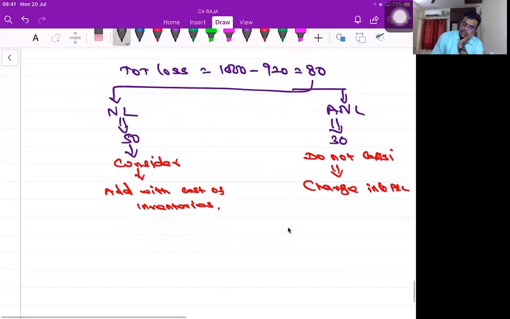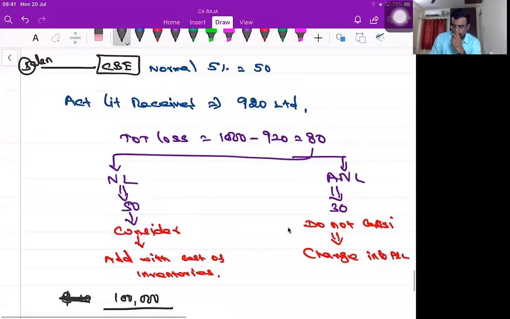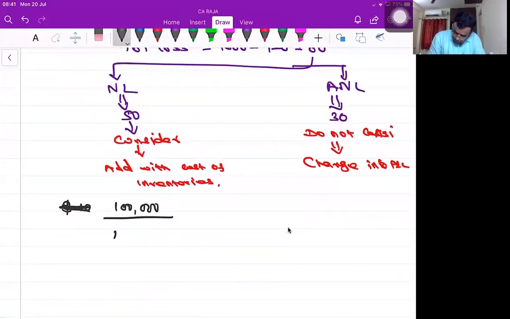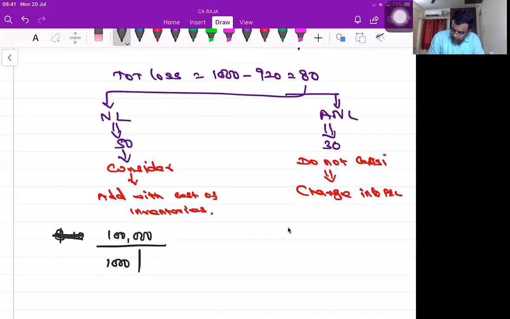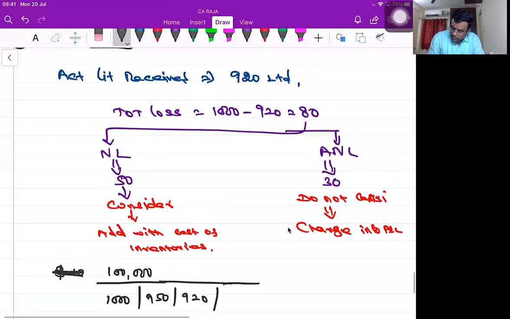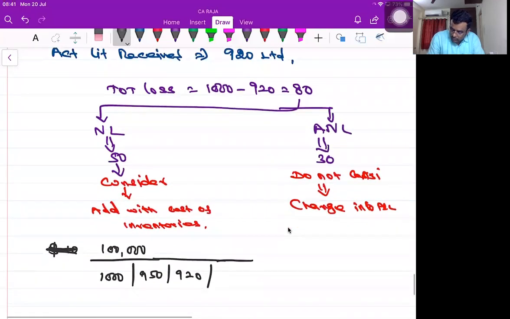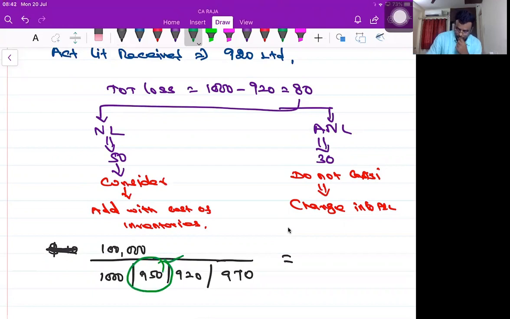Now tell me the value. 1 lakh divided by per liter of diesel, divided by 1000, or 950, or 920, or 970. 950, sir. 1 lakh divided by 950 comes to 105.26.